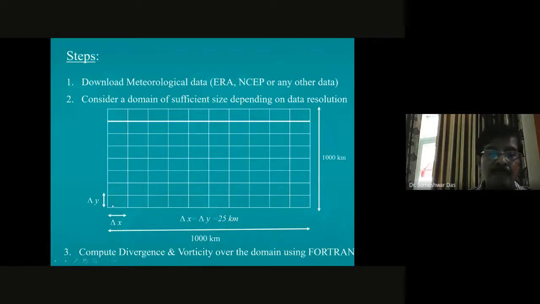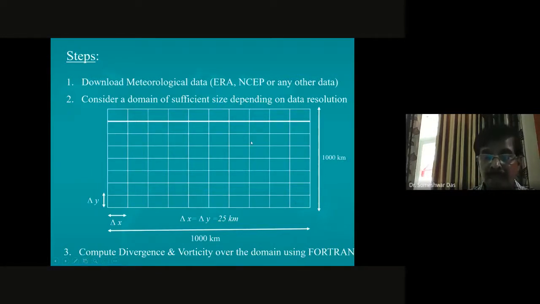Then you move to the next do loop, move the index j and compute at this point j plus 1, then at this point and this point, and so on. At all these points you will compute, and like that you will go ahead. Let us say these are all latitudes and they are all longitude points. So you will go to the next latitude, and then the next latitude, and like that you will do the calculation for all those latitudes. In this way, you will be able to compute the divergence at all points on this grid.